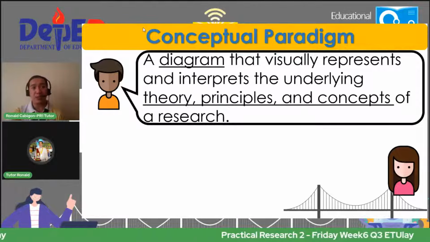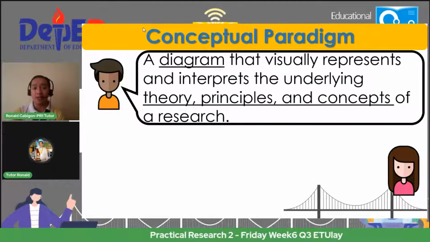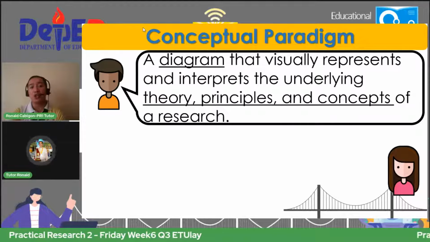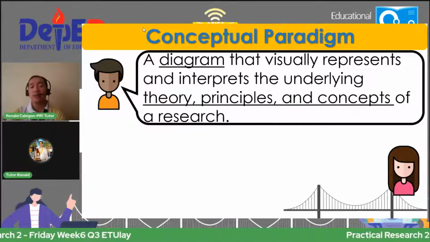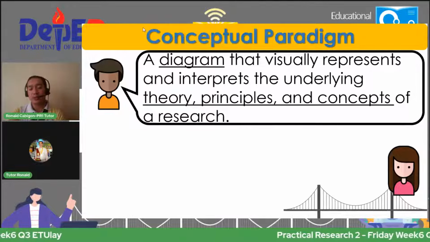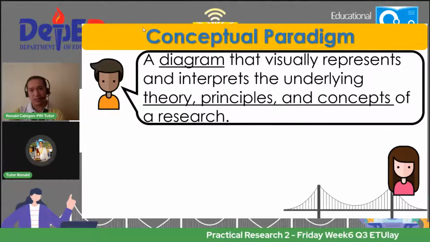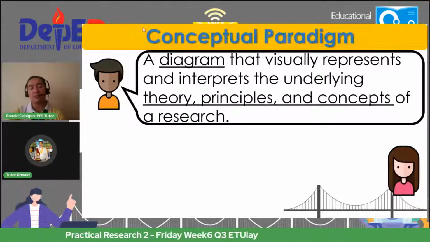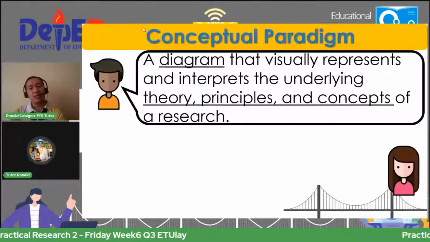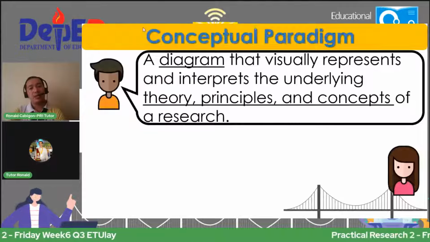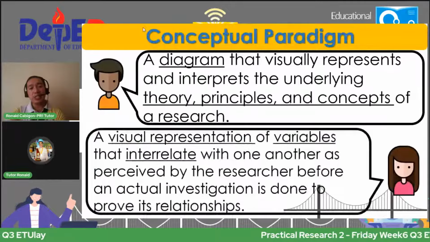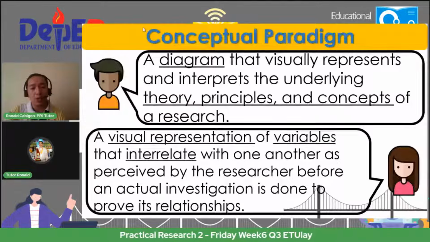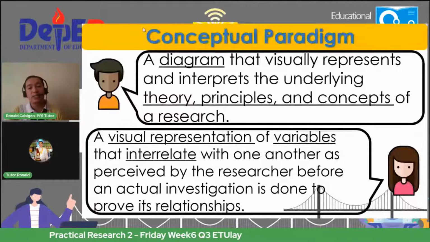Okay, so a conceptual paradigm is a diagram that visually represents and interprets the underlying theory, principles, and concepts of a research. So it's a visual representation. Variables that the researcher has before an actual investigation is done to prove its relationships.